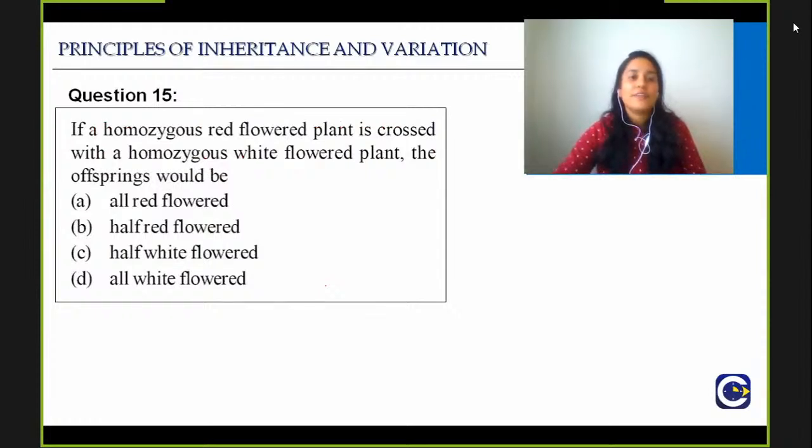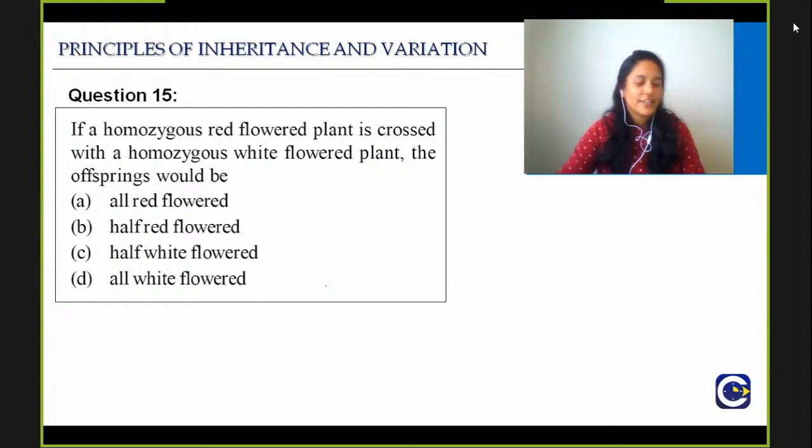Next question. If a homozygous red flowered plant is crossed with a homozygous white flowered plant, the offspring would be: all red flowered, half white flowered, or all white flowered. So what is the right answer? Question number 15. Quickly tell me the answer for question number 15.